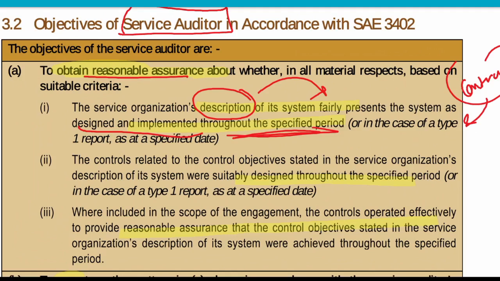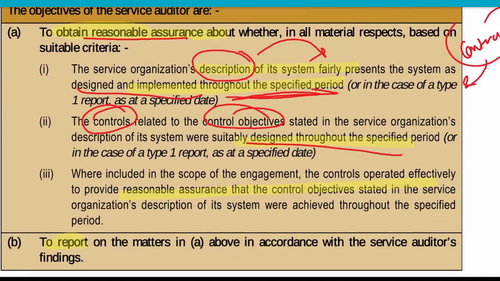And the control objectives are suitably designed throughout the period. And where included in the scope of the engagement, the controls operated effectively. The controls that we are mentioning are actually operating effectively.